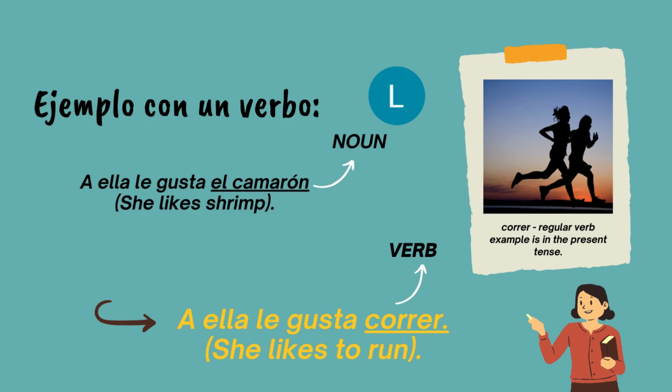Okay, now let's look at ejemplo con un verbo. If you look at the bottom in yellow, you get to see a different example using a verb. A ella le gusta correr. Notice how gustar does not really change in conjugation. It stays with that A, right? We got rid of the R. Why? Because there's a verb that comes after it, and the verb we do in a singular way. So we say gusta. She likes to run. Correr is a regular verb in the present tense, and we're only talking about the present tense with the verb gustar.